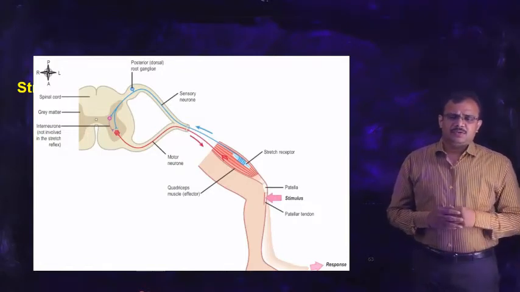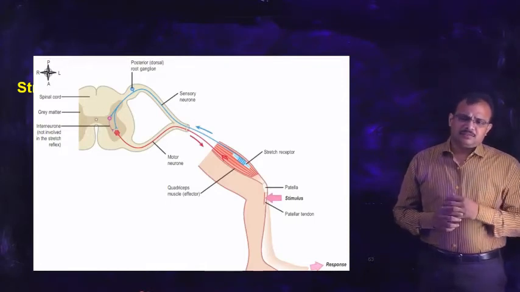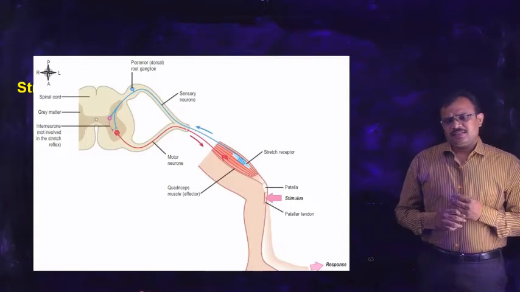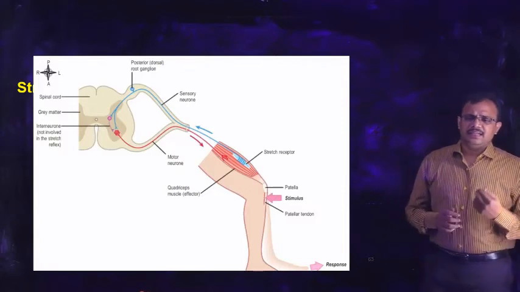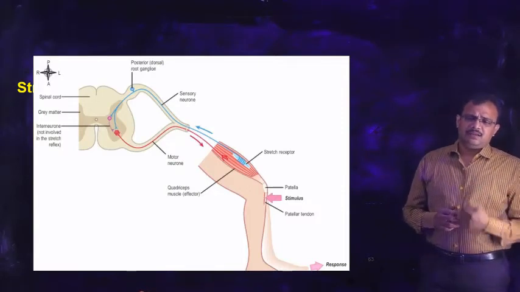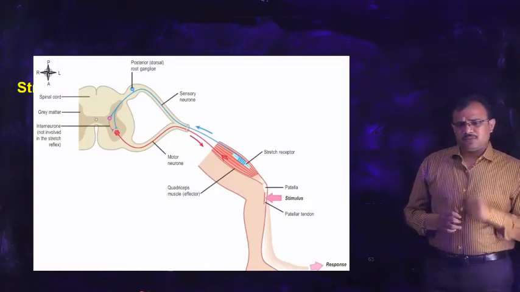That connector neuron forms a part of the three neuron system which is seen in spinal reflexes, whereas stretch reflexes do not involve connector neurons. You can see the sensory nerve is directly linked with the motor nerve, and you can see the point of stimulus where the arrow mark is shown.